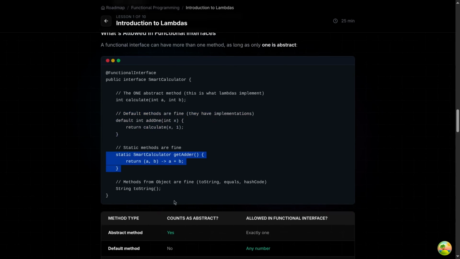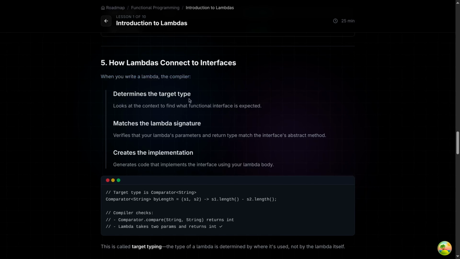How lambdas connect to interfaces. Let's understand our matching process. When you write a lambda, the compiler determines the target type. The target type is the type of the lambda, determined by where it's used, not by the lambda itself. The same lambda body can match different interfaces depending on the context where it is used. You can see here, the target type is Comparator.